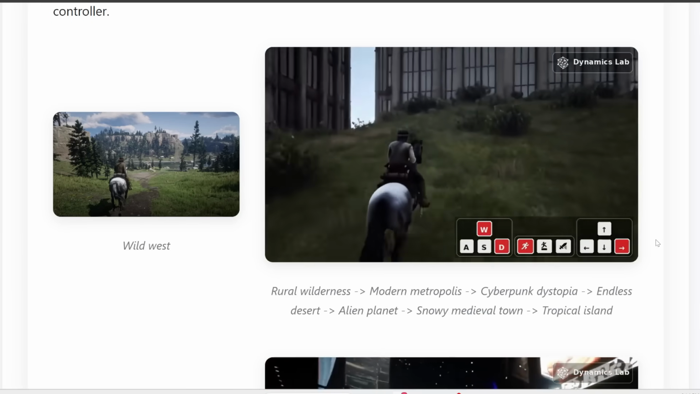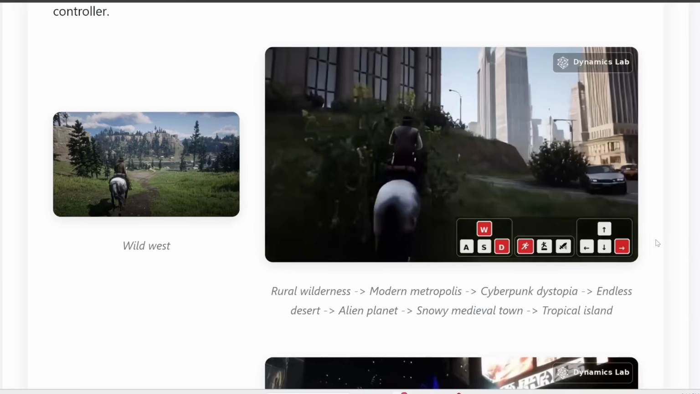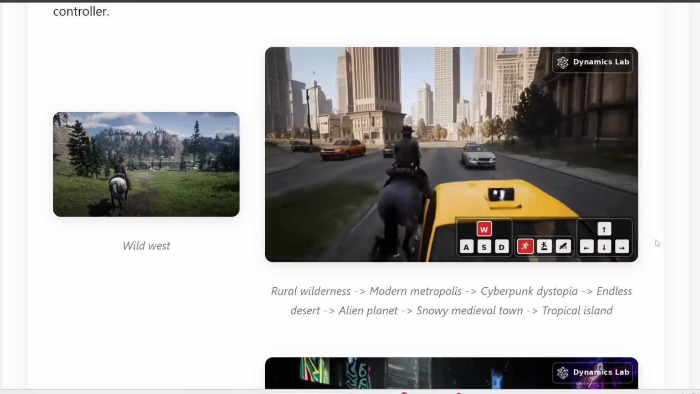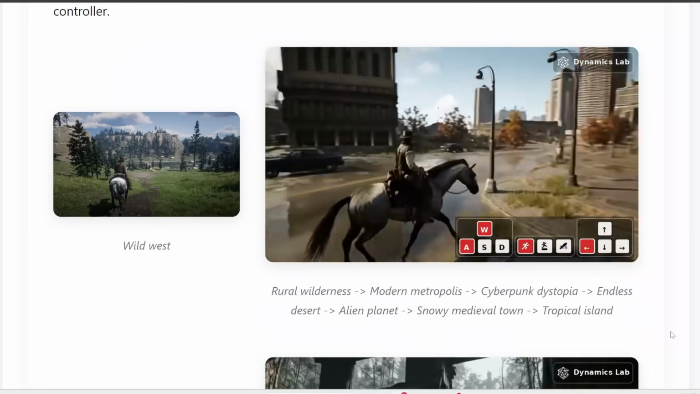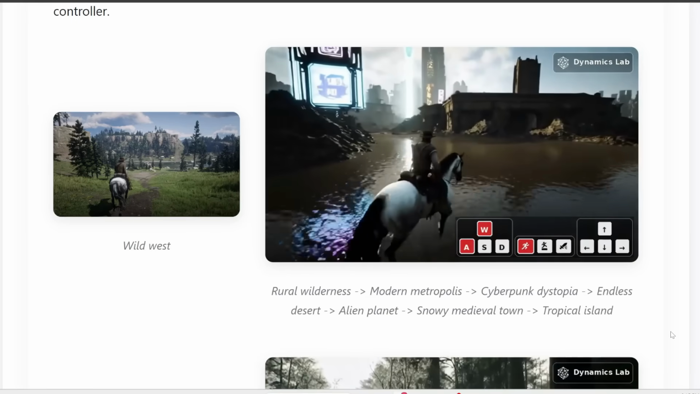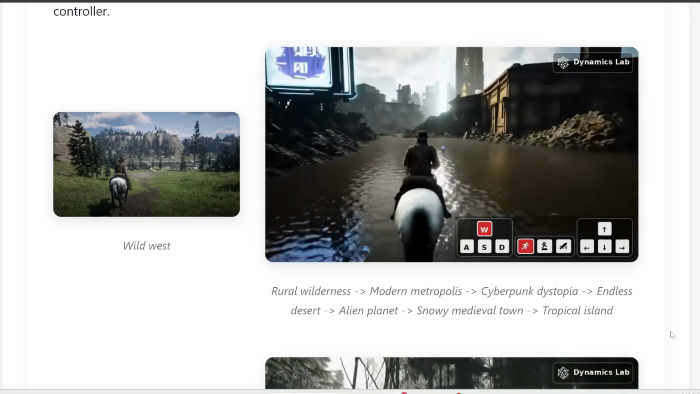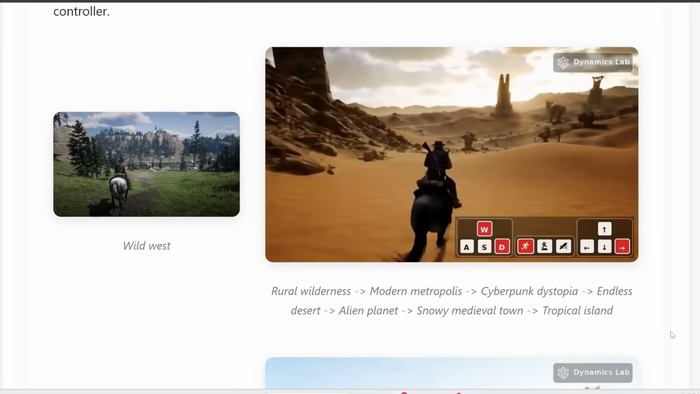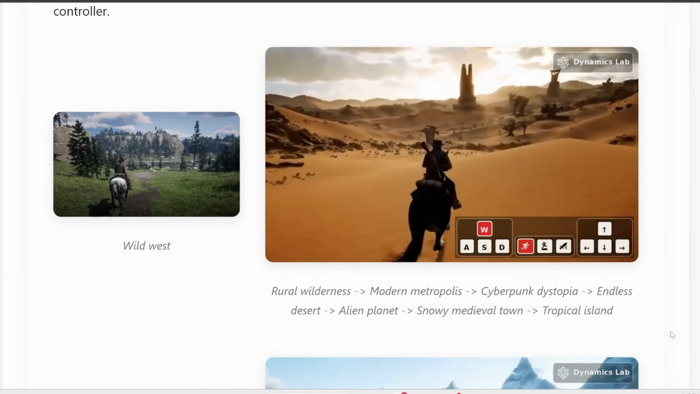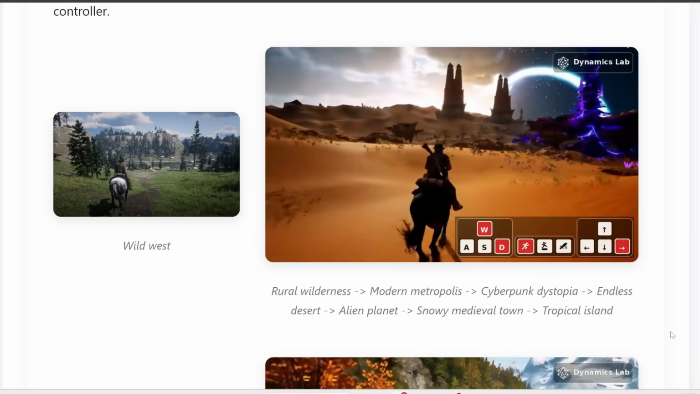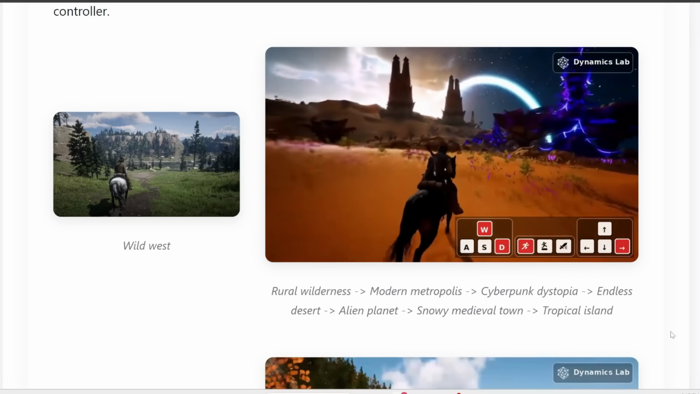And notice that you can prompt it further from rural wilderness to a modern metropolis, which you can see right here. And then let me fast forward the video, and then you can prompt it into a cyberpunk dystopia like this. Very cool. And then if I fast forward this again, notice with just a prompt, you can also turn this into an endless desert. And then you can prompt it further again and change this into an alien planet. And notice that the transition is very seamless.